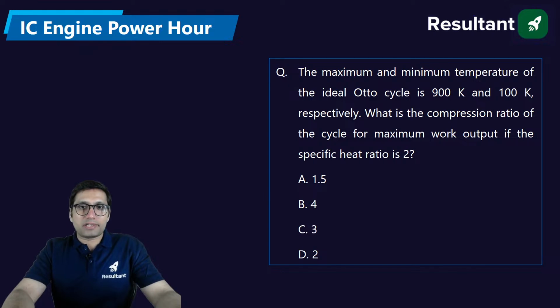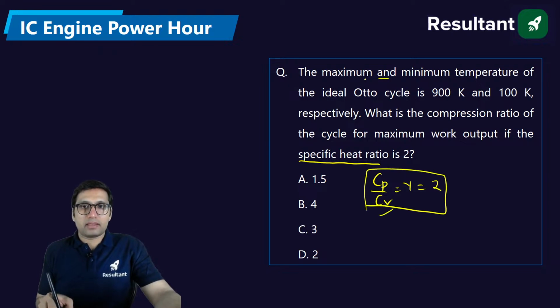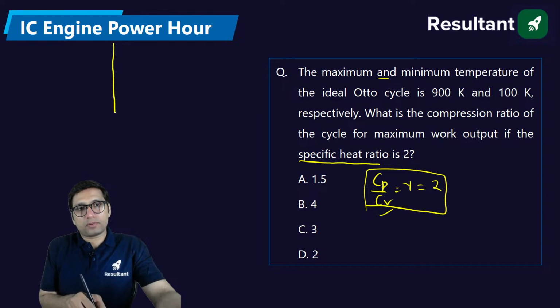What is the compression ratio of the cycle for maximum work output if the specific heat ratio is 2? If specific heat ratio is 2, specific heat ratio means Cp by Cv, that is gamma is equal to 2, and this is given in the question, maximum and minimum temperature of the Otto cycle.